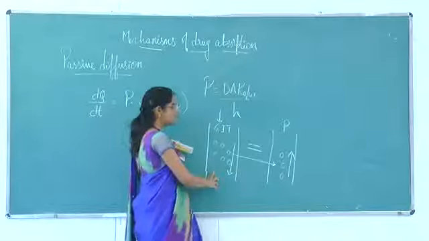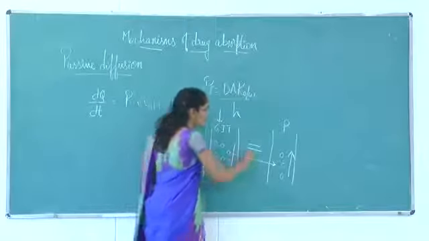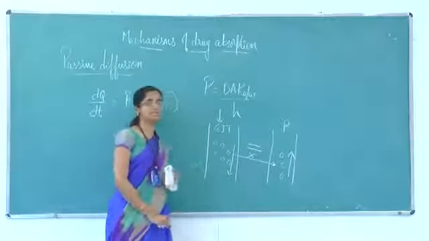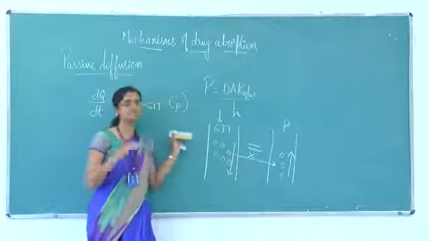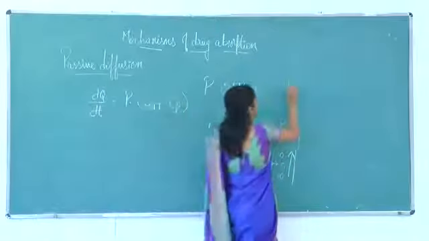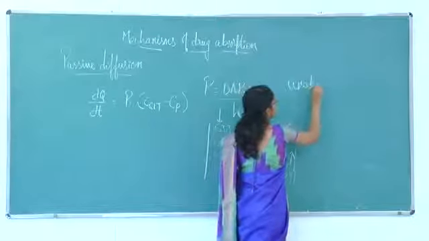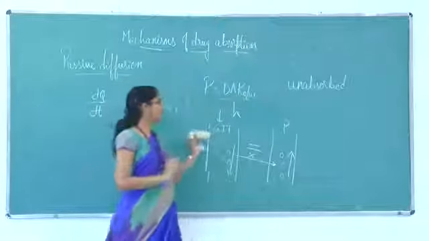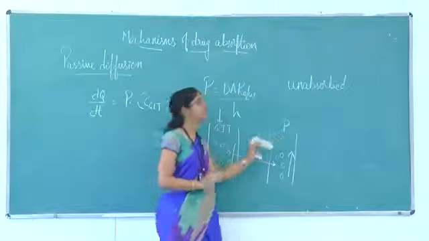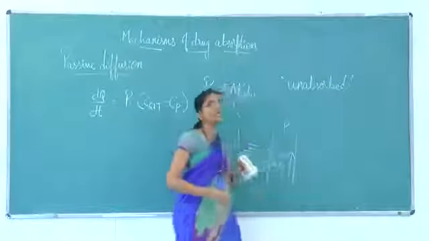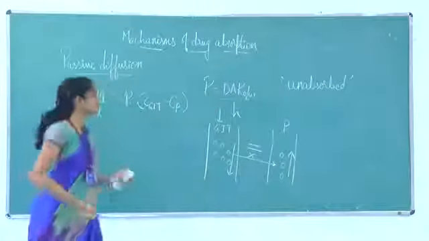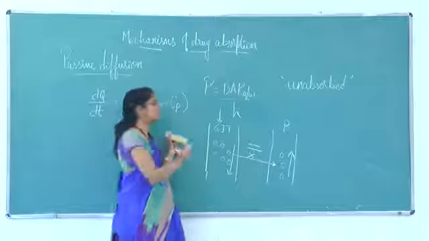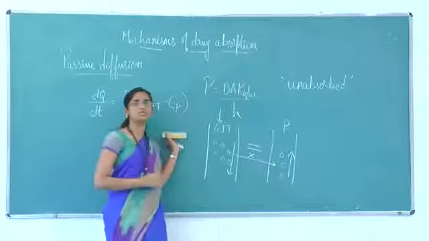In case such an equilibrium condition is attained, there should be no more transfer or movement of drug molecules from the GIT into the plasma. If that really happened in the human body, a large fraction of the drug would remain unabsorbed in the GIT. That is, whatever drug we are taking would not be completely absorbed into the body. But what we find is that, in reality, it doesn't happen. The drug movement is always occurring from the GIT to the plasma.